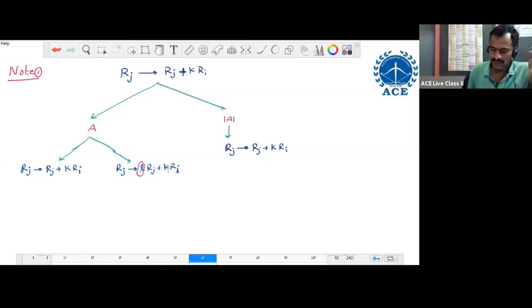Like the ith row with K, we can multiply Rj also with multiplier L only. If we apply this operation on a matrix, the rank doesn't change, the inverse doesn't change. The multiplier L doesn't change the rank or the inverse of the matrix. If you apply this operation on a matrix, we can reduce some number of steps, some number of operations. Instead of this, if you apply the other operation, in some cases we require more steps, more operations. That is why we apply this operation.